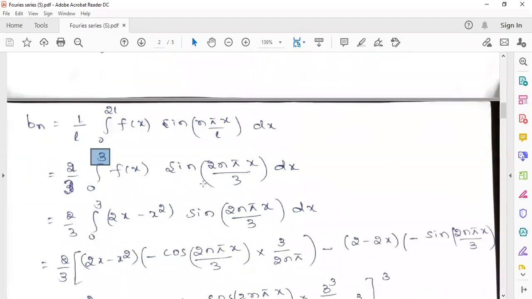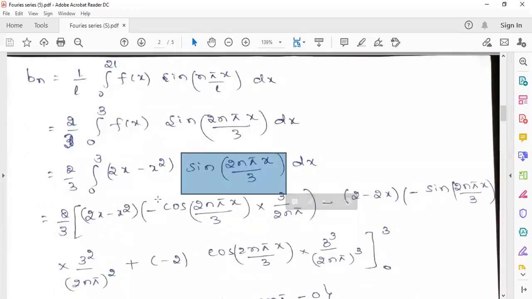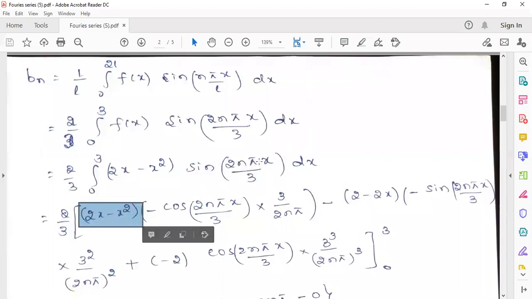Now you have to apply the UV rule, integration by parts, that is Bernoulli's rule. The first function is 2x minus x square, and the second function is the sine of 2n pi x by 3. We integrate this using Bernoulli's rule. U into the integration of v: the integration of sine 2n pi x by 3 is minus cos 2n pi x by 3 into 3 by 2n pi. Minus the derivative of 2x minus x square, which is 2 minus 2x, into the integration of this one.